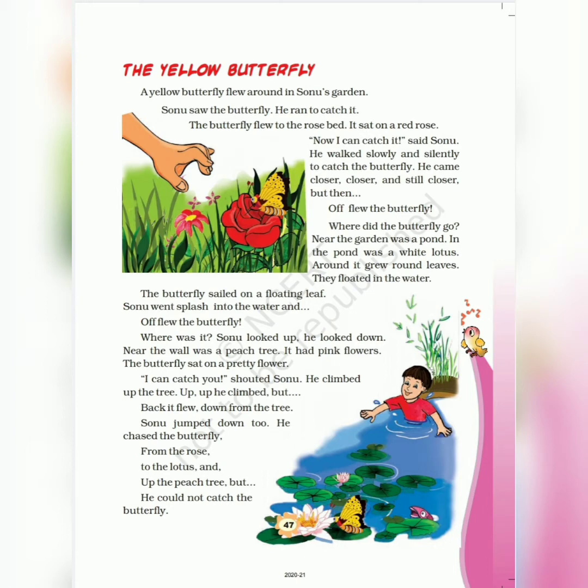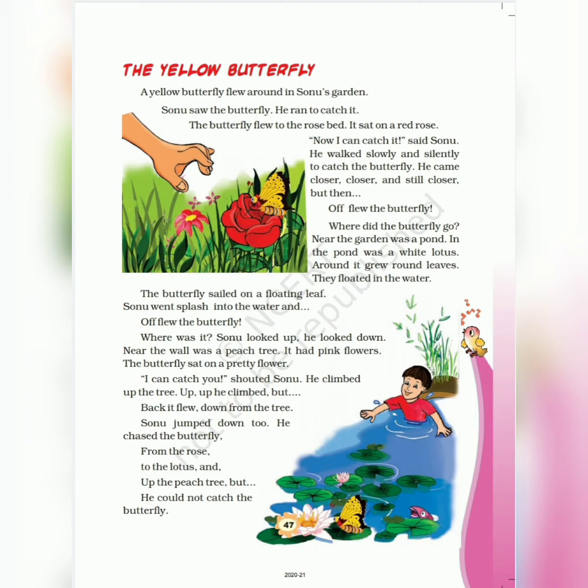I can catch you, shouted Sonu. He climbed up the tree. Up, up he climbed. But back it flew down from the tree. Sonu jumped down too. He chased the butterfly. So Sonu was determined to catch the butterfly.